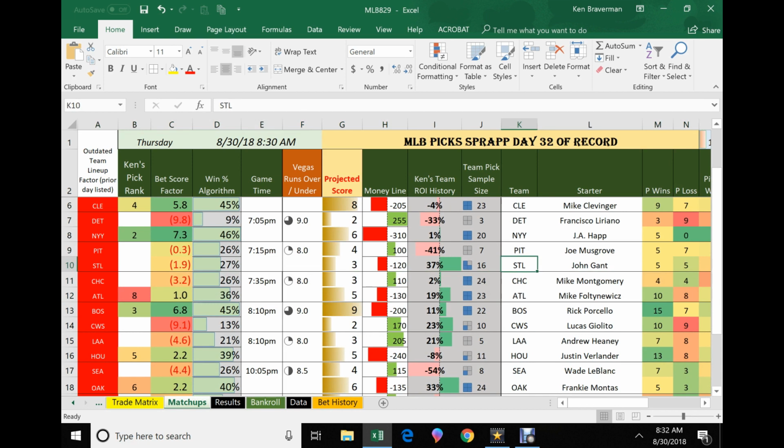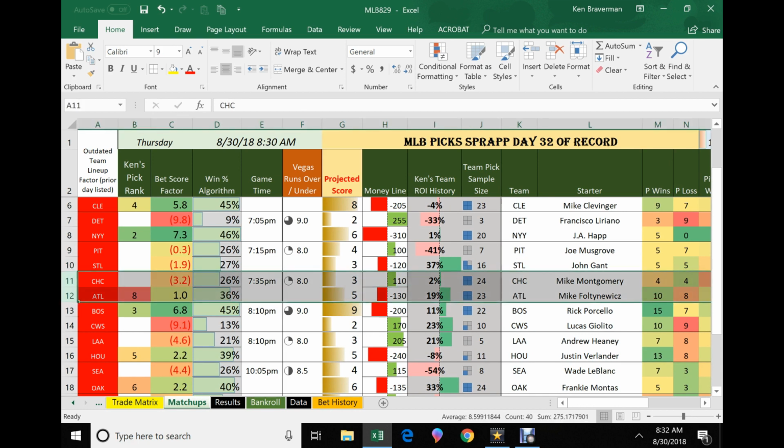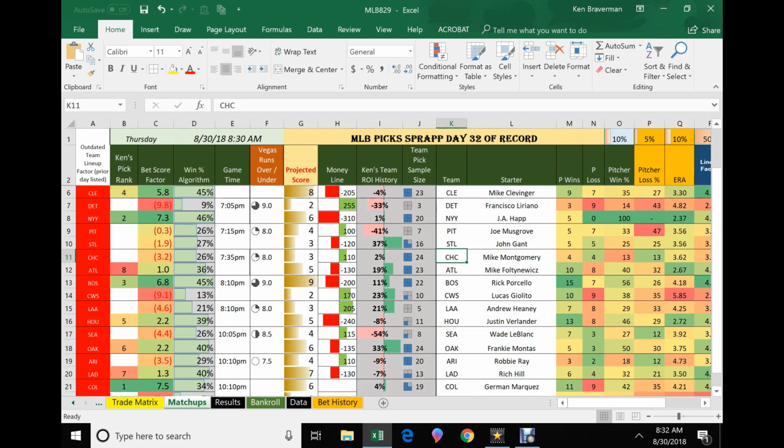The Cubs in Atlanta, I will go back. Oh, wait a minute. That's the Cubs. That's not Miami. Hold on a second. Yep. Wait a minute. That's going to be a battle. I like the over in this game, even though the ERAs are low. It says 5-3, right? When I see these two bet scores, boy, there's a lot to talk about today, folks. We're going to have to do a supplemental video later today before 7.